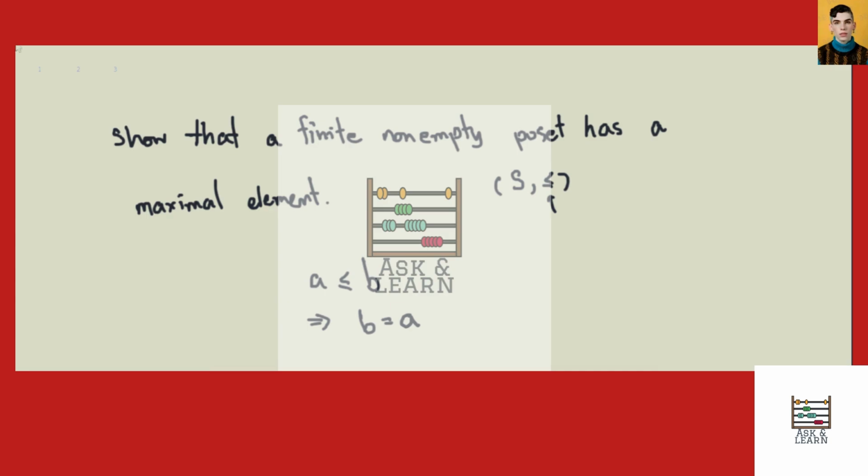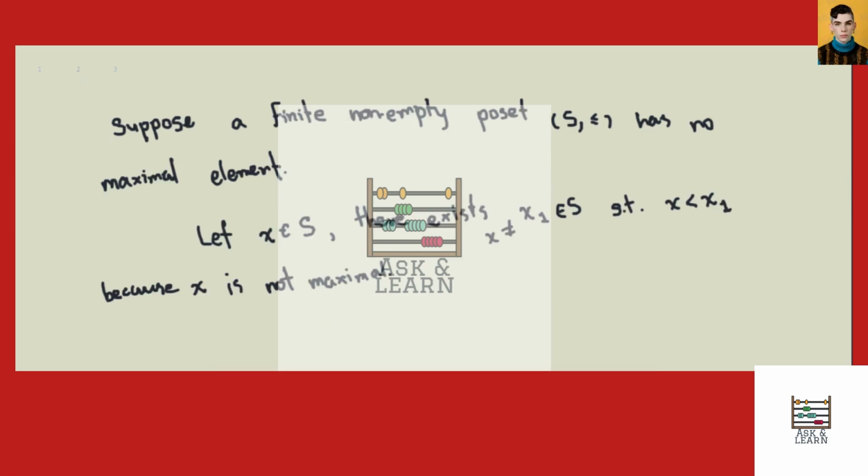Okay. Now I will prove this using contradiction argument. It can be proven in other ways as well, but in this video I will suppose the opposite and then show that it leads to contradiction. So suppose that there exists some poset, finite non-empty poset, such that it has no maximal element.